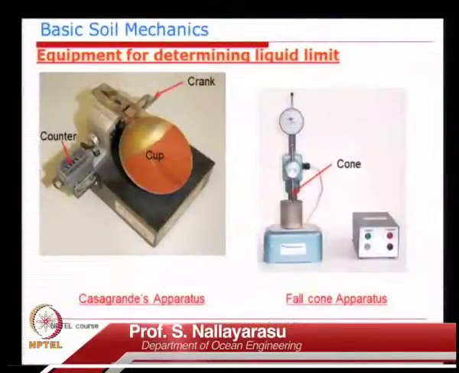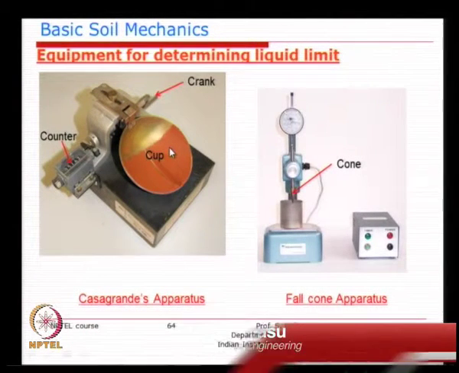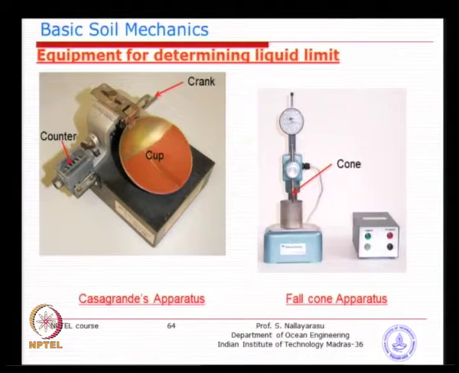If you look at the photograph of the crank and cup, it is a device I think you might have seen in your soil mechanics or geotechnical laboratory. You have a crank and a counter which is used to count the number of times you lift and drop the cup. In this cup you fill up the soil like this and make a groove. You see that small groove of 12.7 millimeters. Several times you rotate it, and if the soil has flow characteristics, it will try to join at the center. So, the number of times that you rotate the crank will tell you whether it is close to fluid or close to solid.